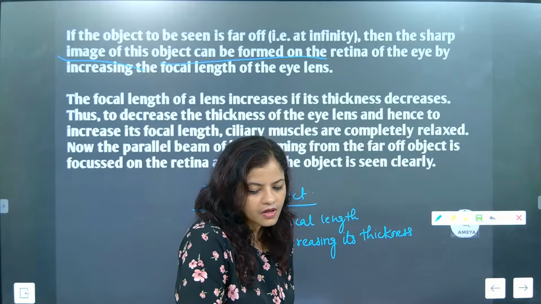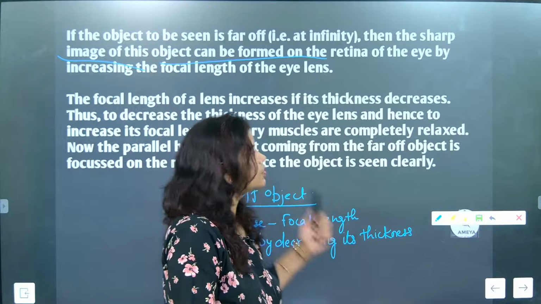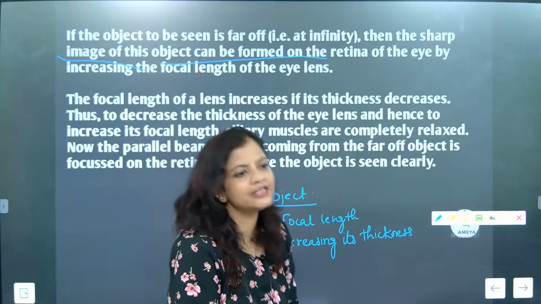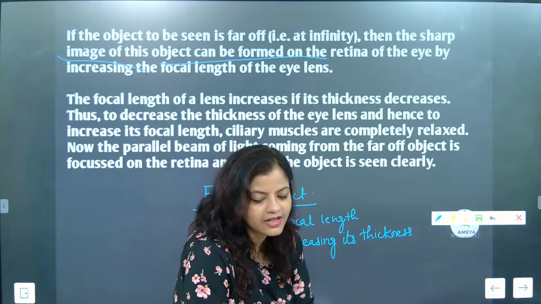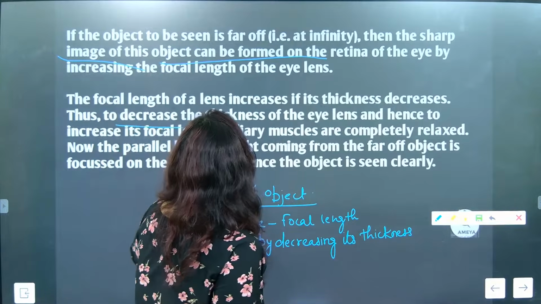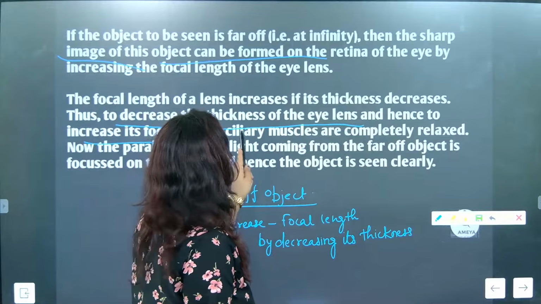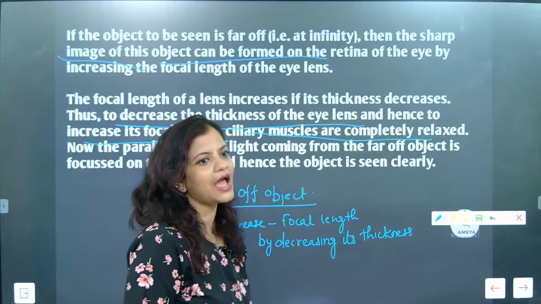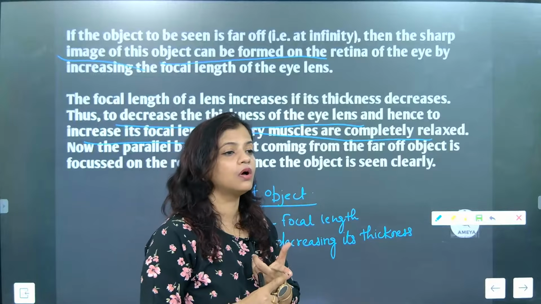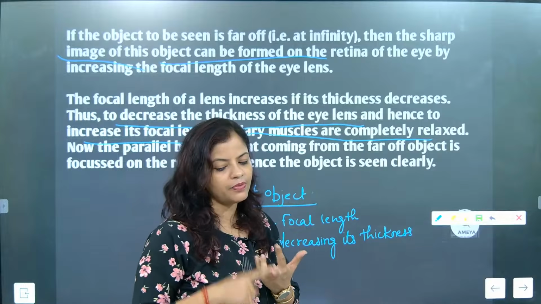Understood? Alfred, good morning, beta. Got it? So that is the most important thing, beta. The focal length of the lens is increased by decreasing its thickness. Focal length increases by decreasing its what, beta? Thickness. Understood? So to decrease the thickness of the eye lens and hence increase its focal length, ciliary muscles are completely relaxed. So here, first thing, focal length increases.